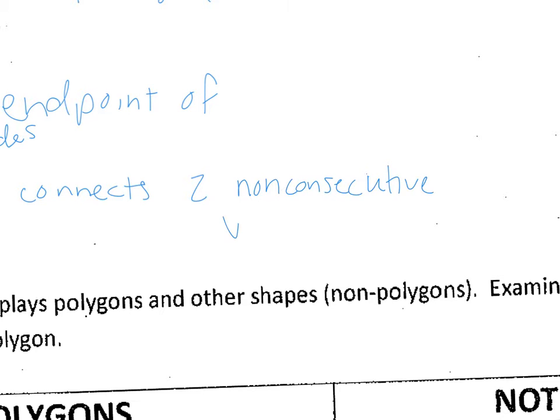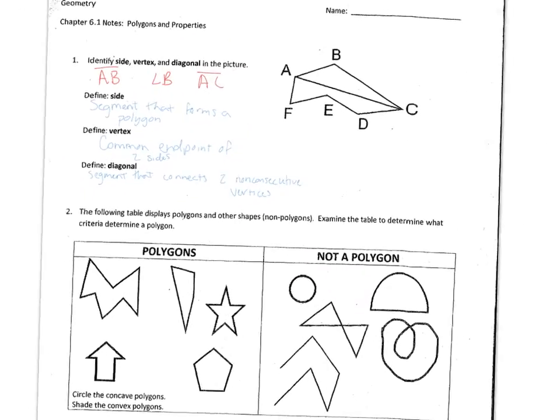Those are our three definitions for the time being.